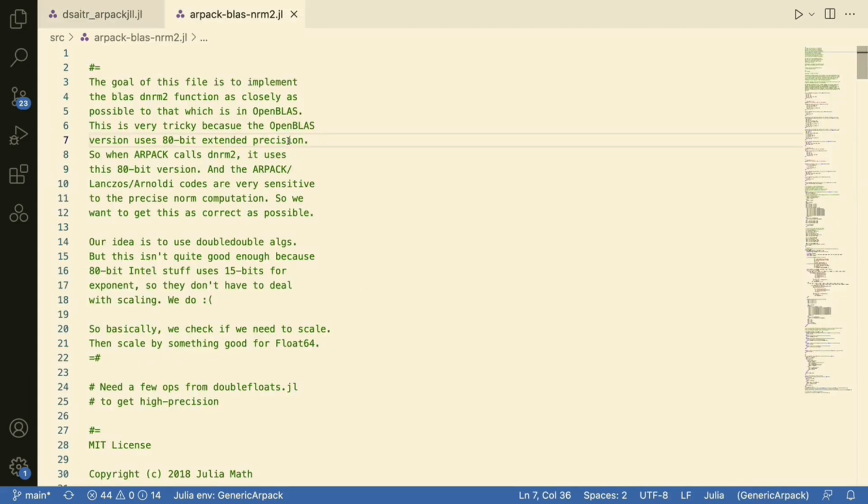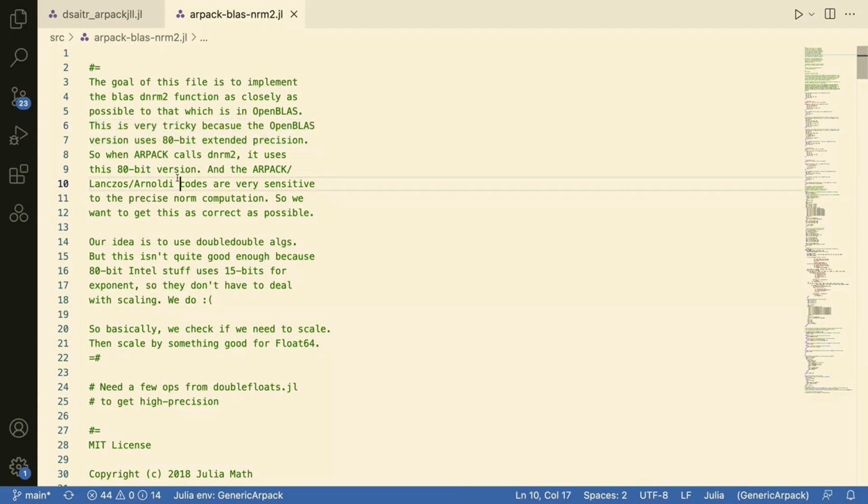One of the things that we needed to do to achieve full bitwise accuracy was to implement the OpenBLAS norm2 function inside of Julia. As the comments here say, this is tricky because the OpenBLAS version uses the 80-bit extended precision arithmetic operations that are available on x86 processors, but they are not available by default in Julia.